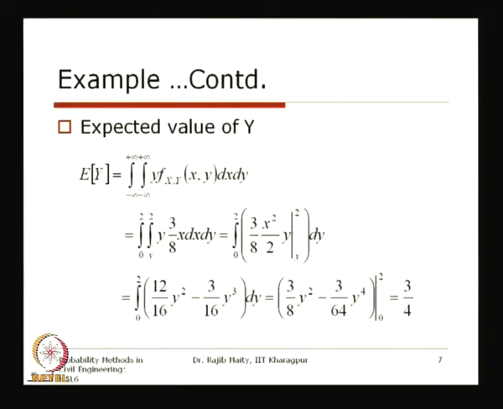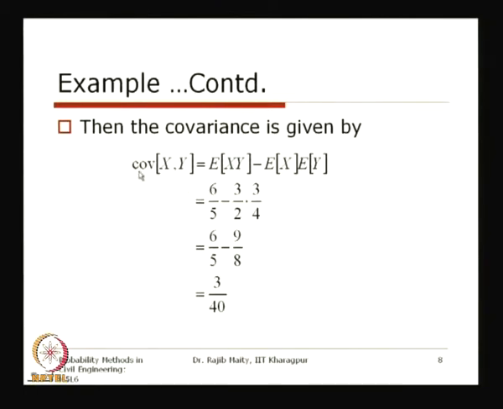If we fit these in the covariance formula, the covariance between x and y is equal to expectation of xy minus expectation of x times expectation of y, which is 6/5 minus 3/2 multiplied by 3/4, which comes to 3/40. So, we have seen that they covary with each other, and their covariance is non-zero, which is 3/40.